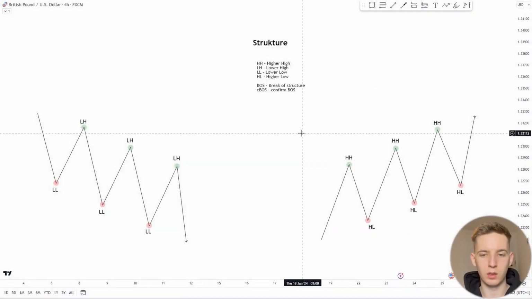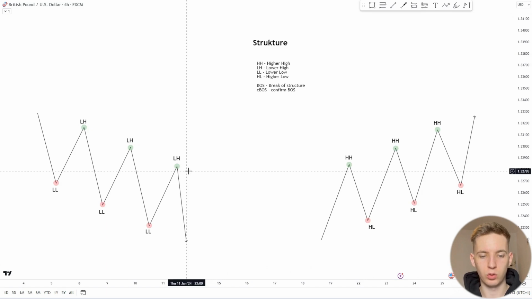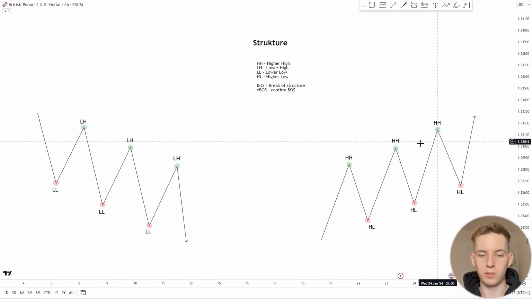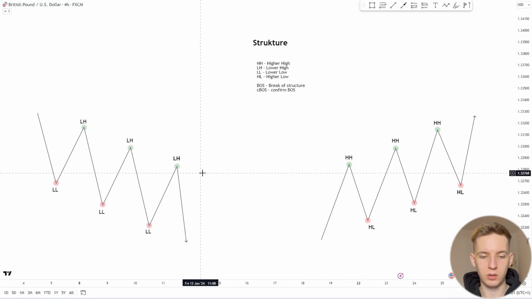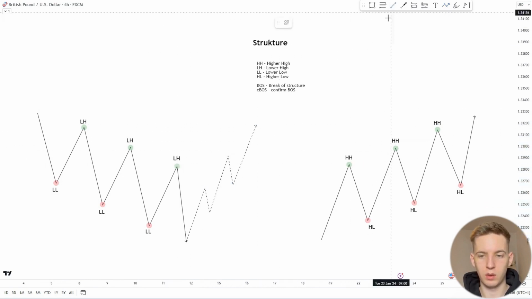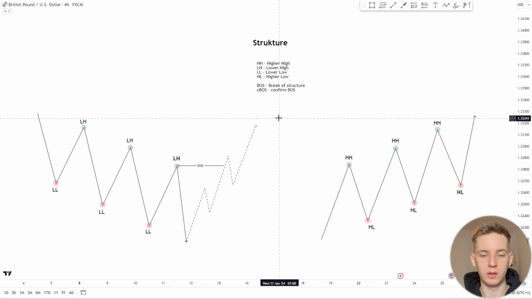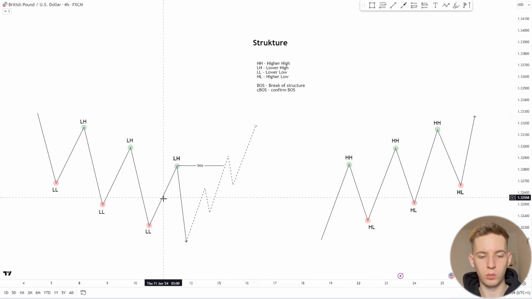Thus, the trend in the market structure changes if there is a break of market structure, specifically if there is a break of a key minimum or maximum. In this case, the key refers to whether it is a downward structure or an upward structure. The key minimum or maximum is the last relevant maximum that will be broken, which will provoke a price reversal. For example, if we have a downward structure and then the price moves upward and consolidates above the key maximum, which we denote as break of structure, BOS, we can expect that the price is likely to reverse and move in the opposite direction, meaning the market structure will change from downward to upward.